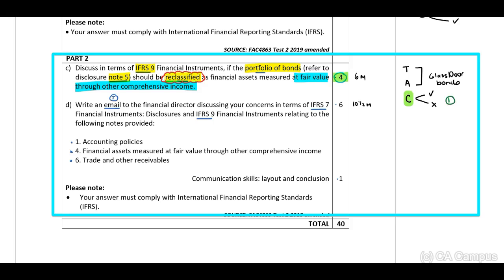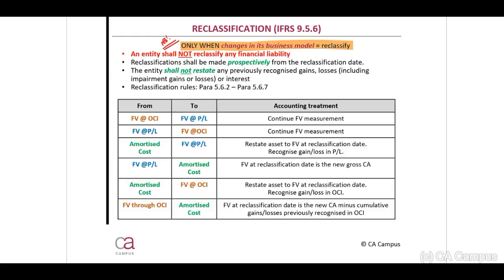Now, what is the main thing that you are able to remember? We can only reclassify if there is a change in business model. Is there a change in the business model? No. Okay. Now let's discuss this.